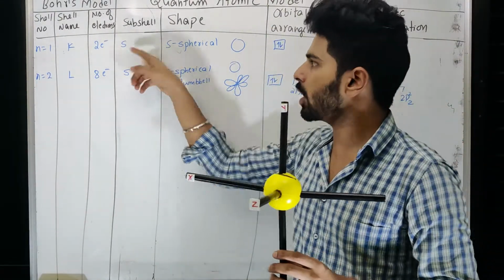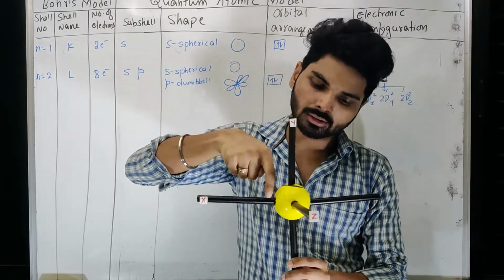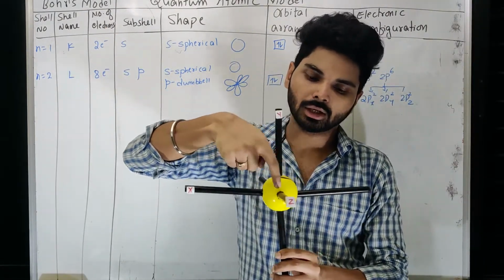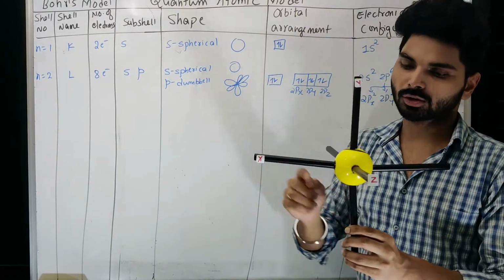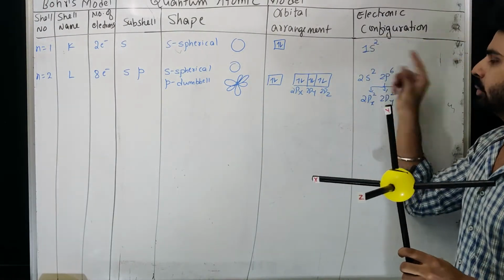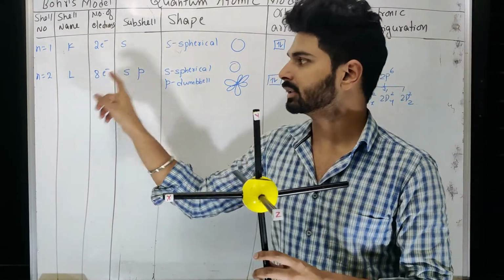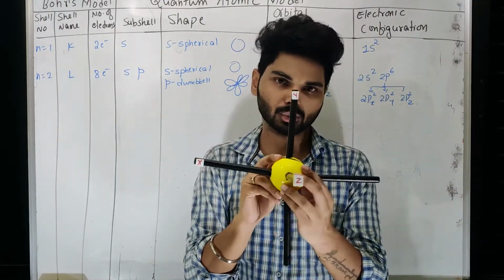So for the s orbital, I would say K is the orbit; including two axes I can make a circle. And the s orbital is spherical, a three-dimensional space. Now there are two electrons. If I consider a third electron, where will it go? It can't go to the same volume where these two electrons are present.